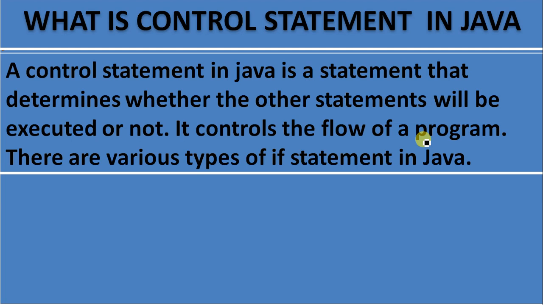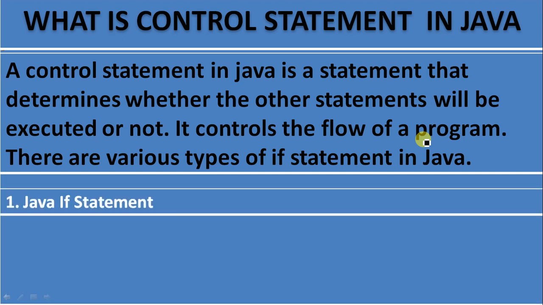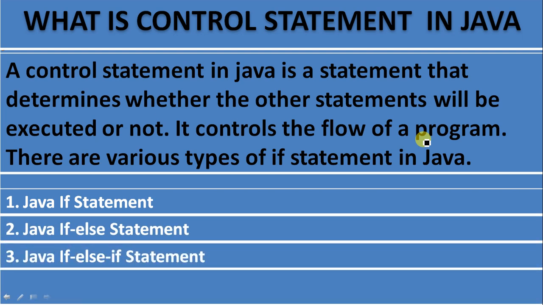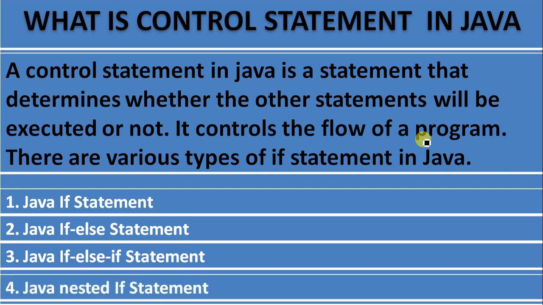There are various types of if statement in Java. First we are talking about the if control statement. Later on we will discuss other control statements. The first one is the Java if statement. The second one is the Java if-else statement. The third one is the Java if-else-if statement. And the fourth one is the Java nested if statement.